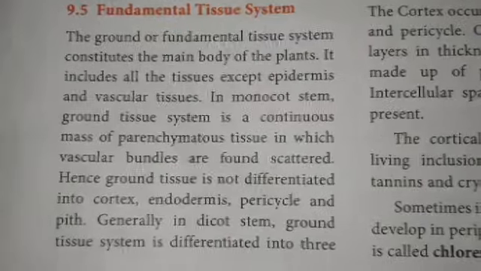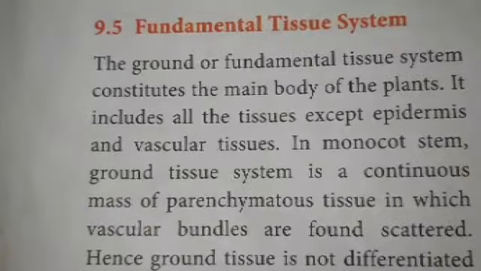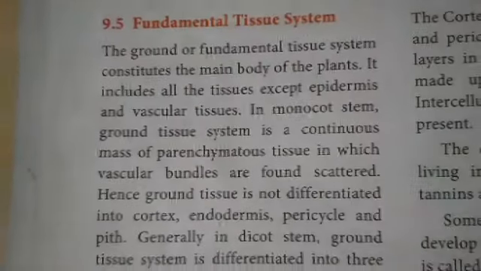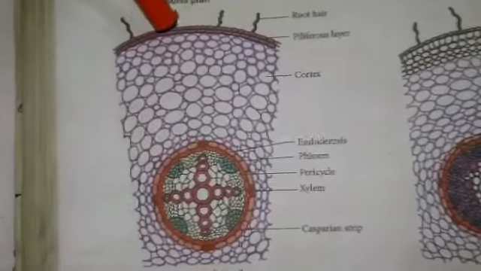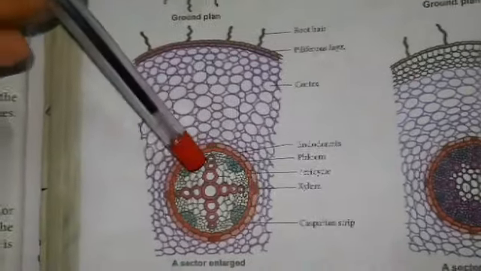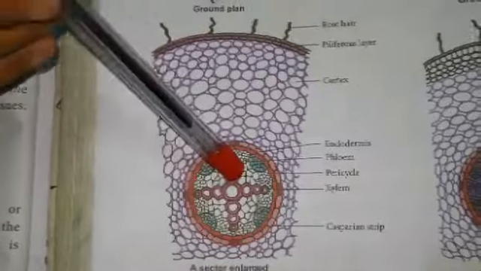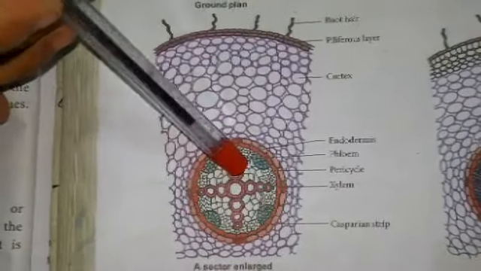Tissue system. So what is meant by fundamental tissue system? The ground or the fundamental tissue system makes the main body of the plant. It includes all the structures except the outer epidermis and the vascular bundles.